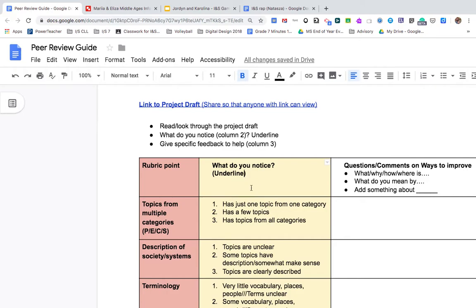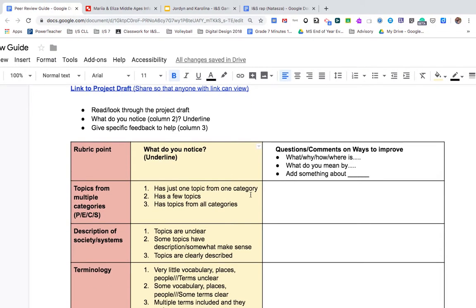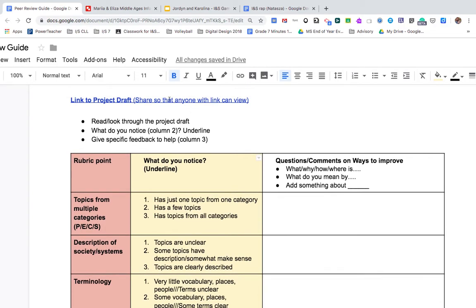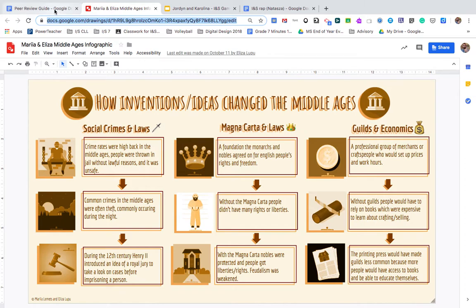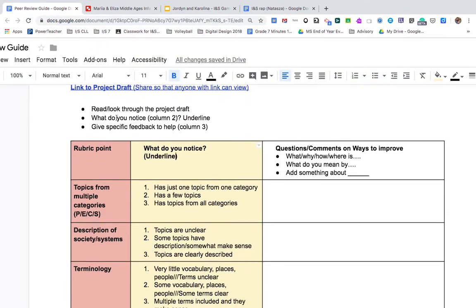So now I'm going to pretend like I'm the peer reviewer. I get this document from my partner. Thank you, Elisa and Maria. You're my partners. What I'm going to do is read and look through their project draft. They might have a script. They may have started an infographic. People are going to be in different places. So you're going to give feedback on what you see.